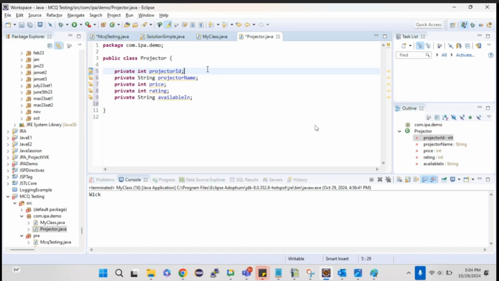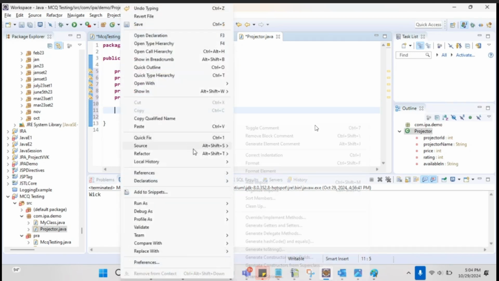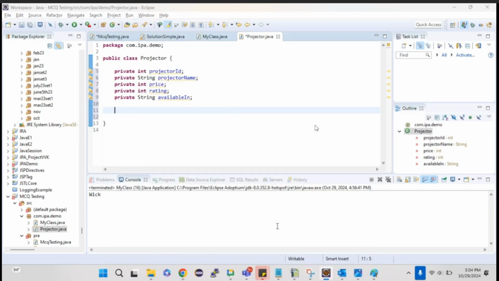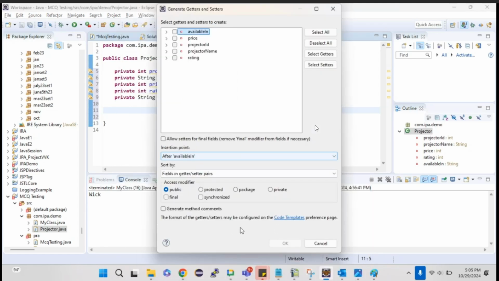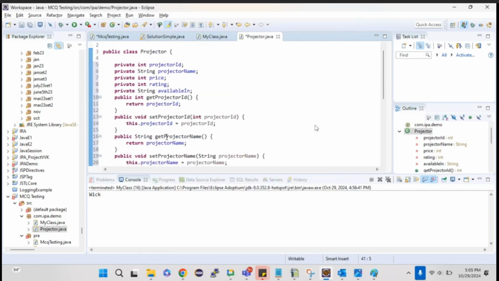Yes, whatever you are thinking, that's right. The answer is, that's why we are going for getters and setters. Because on getters and setters, as you could see, it is public, right? In Eclipse, there's a shortcut to create getters and setters. Simply right click, source, generate getters and setters. You can select all, or only a particular attribute if you want to create getters and setters for it. Click on OK. That's it. Your getters and setters will get created.